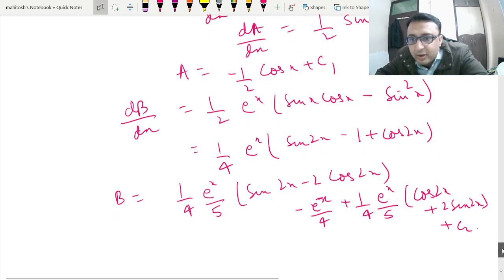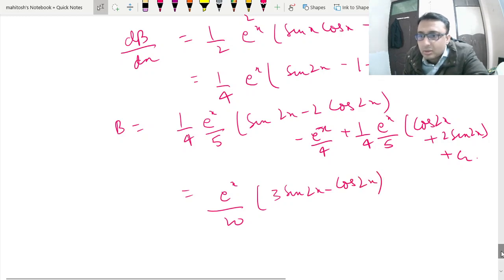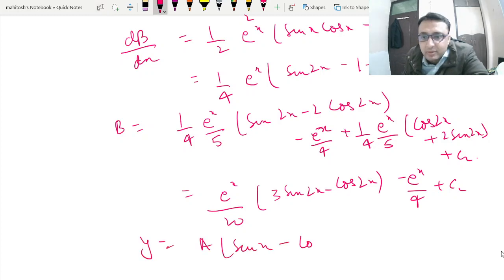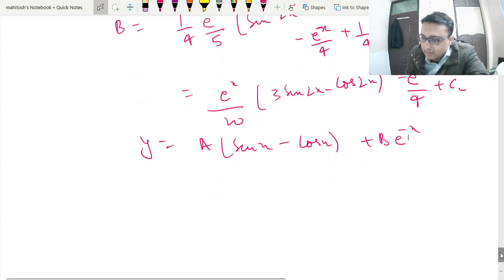So this way you have found a and b. Put them back in the equation and we can simplify it. This is e to the power x by 20 upon 3 sine 2x minus cos 2x, e to the power x by 4 plus c2. Now if you put the respective values of a and b, e to the power x, you will get the final answer.